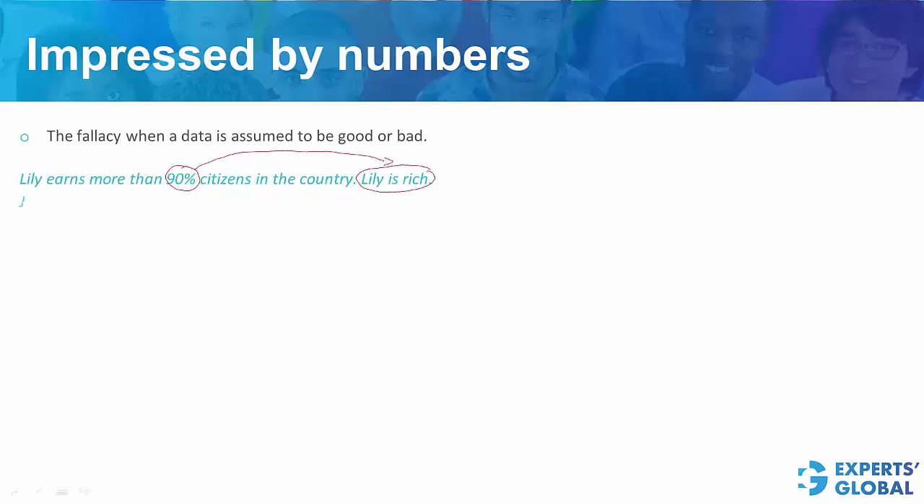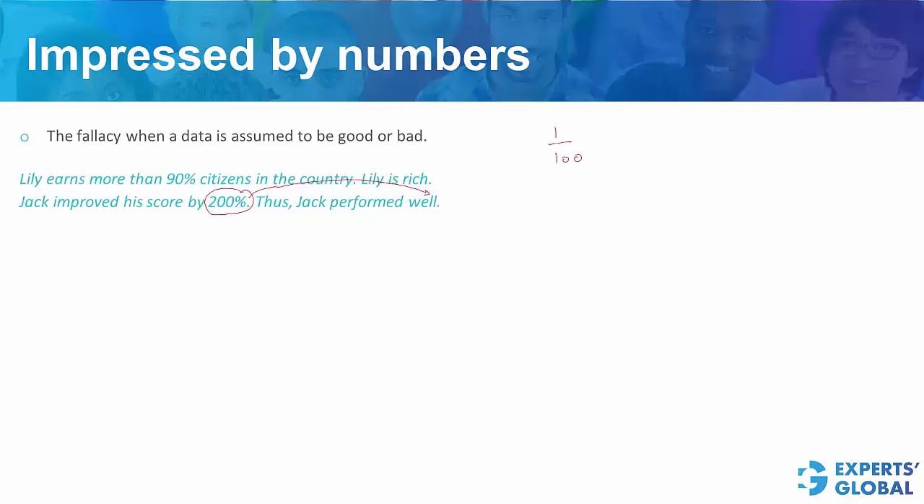One more example. Jack improved his score by 200%. Thus, Jack performed well. Once again, 200% sounds like a huge improvement, and the flaw in this reasoning is that 200% has been considered good enough to conclude that he performed well. Imagine if his score was 1 out of 100. After a 200% increment, it becomes 3 out of 100, which may not be a good performance.